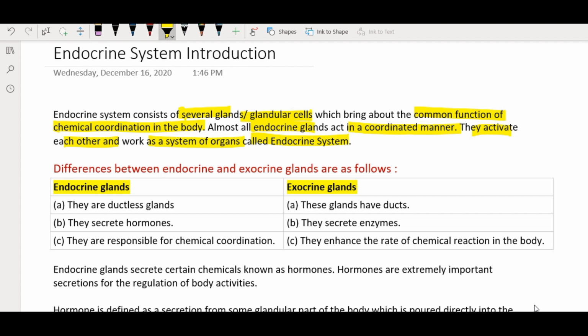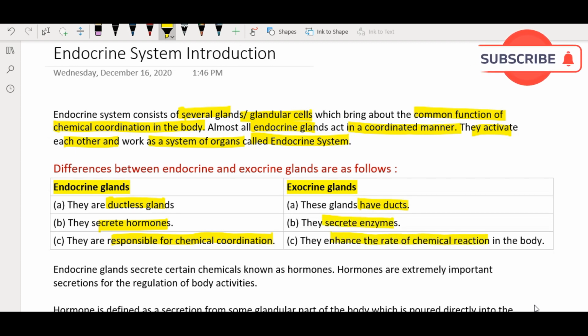So now what are the differences between endocrine glands and the exocrine glands, which are as follows. So endocrine glands are ductless glands. They secrete hormones and they are responsible for chemical coordination in the body. Whereas exocrine glands have ducts, they secrete enzymes and they enhance the rate of chemical reaction in the body.